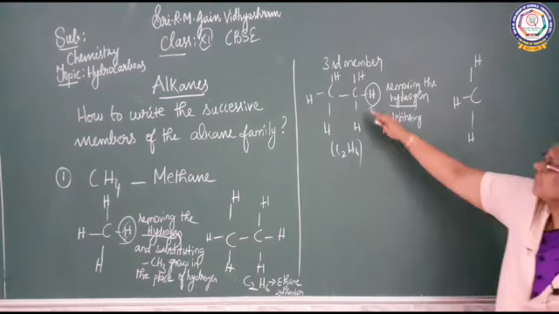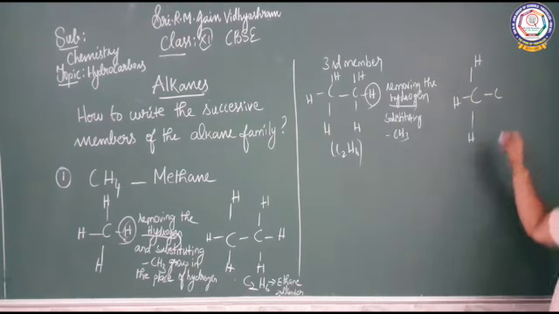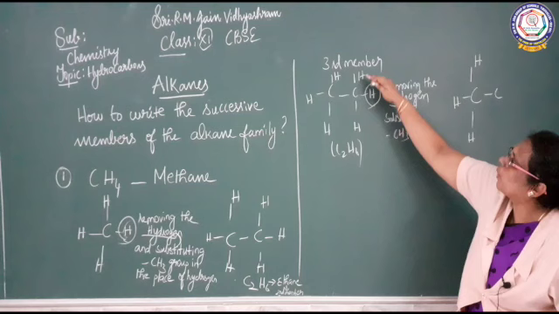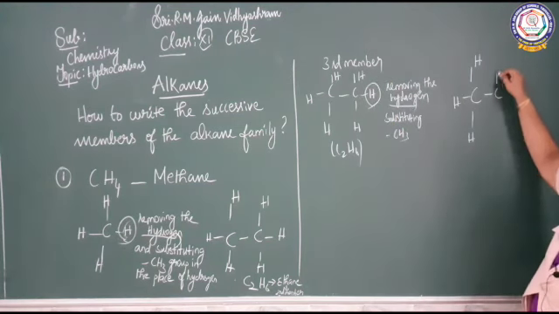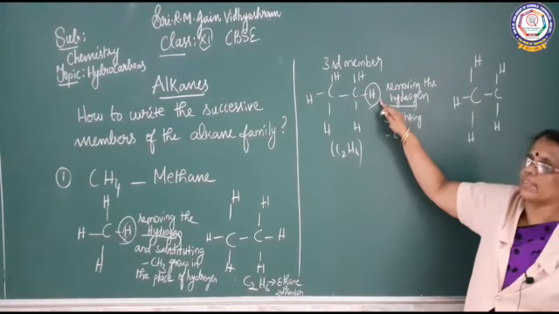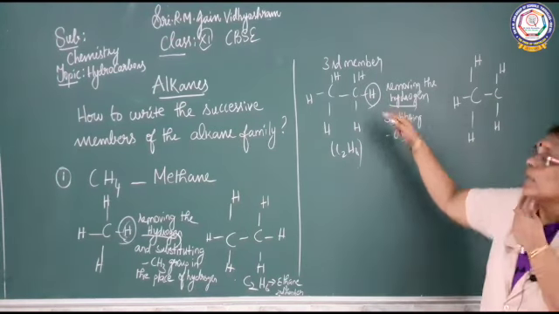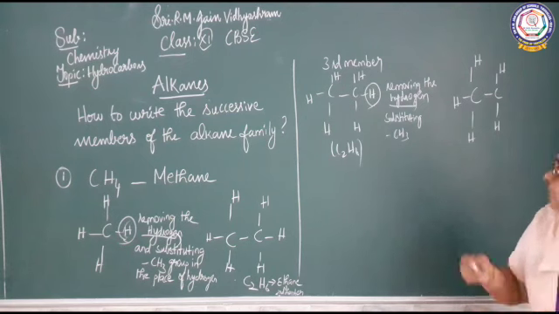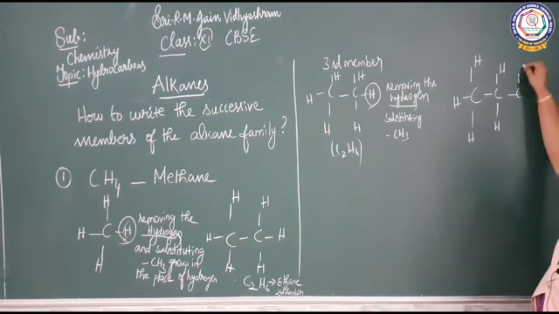This carbon will come as it is. This carbon has 2 hydrogens, will come as it is. What have we removed? This hydrogen is removed. Instead of this hydrogen, what do I have to substitute? CH3. Draw CH3.